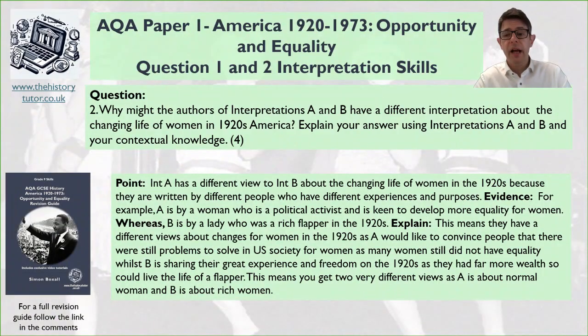What I've written is: this means they have different views about changes for women in the 1920s as A would like to convince people that there still were problems to solve in US society for women, as many women still did not have equality, whilst B is sharing their great experience and freedom in the 1920s as they had far more wealth so could live a life as a flapper. This means you get two very different views, as A is about normal women and B is about rich women. It's 4 marks, so that should be plenty to get the marks. You just need a good understanding of one of the provenance themes, whether that is who they are, when they're writing, or their purpose, to get a reason why they are different.